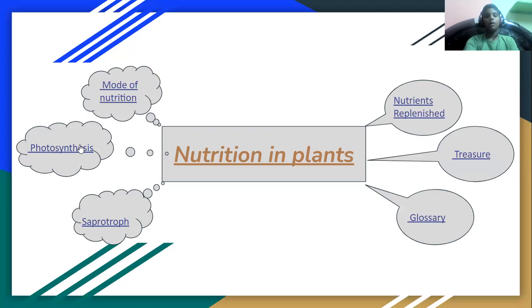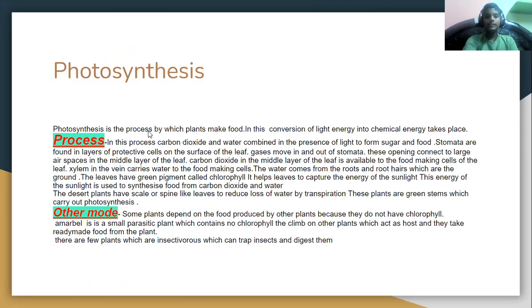Our next subtopic, photosynthesis. Photosynthesis is the process by which plants make food. In this, conversion of light energy into chemical energy takes place.